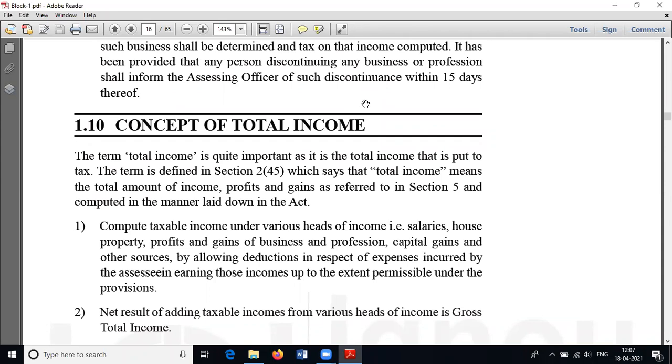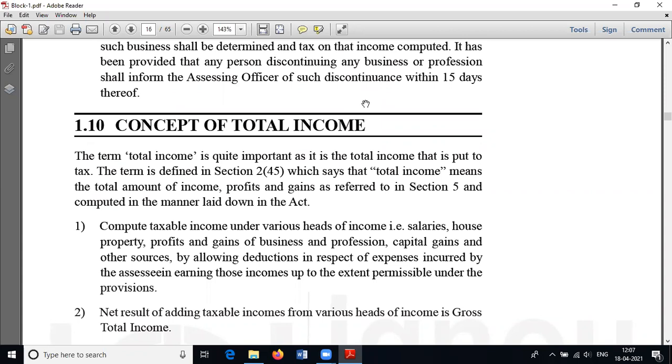A person who receives income by way of bank interest, or by way of lottery income, or card game income, or horse race winnings, or income from dividend, mutual fund, or LIC, or income by way of disaster, that means compensation.